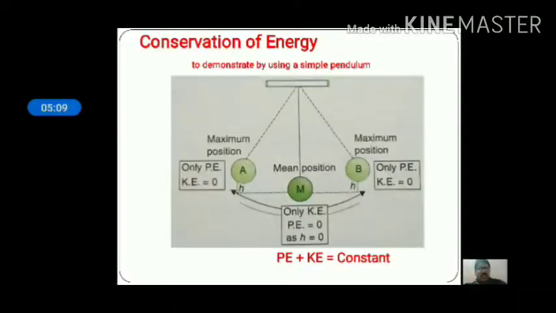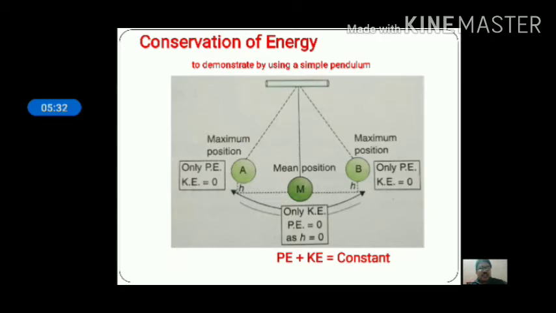Now let us see how energy is conserved during the oscillation of a simple pendulum. The positions A and B are called extreme positions and the point M is called the mean position. I think this is very clear to you from the screen in front of you.